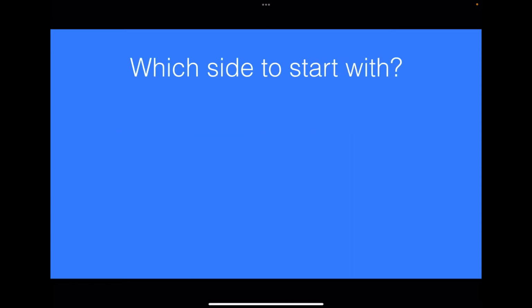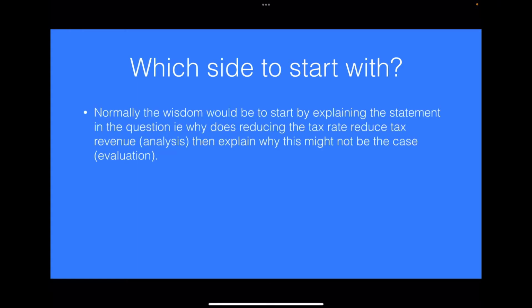So which side of the argument will you start with? Now, normally, you would probably start with what the question is asking you. So a cut in tax rates leads to a cut in tax revenue, and you'd explain why. And you can do it that way round, but it's going to work better for this question if you go the other way round, where you talk about why a cut in tax rate might actually lead to an increase in tax revenue.